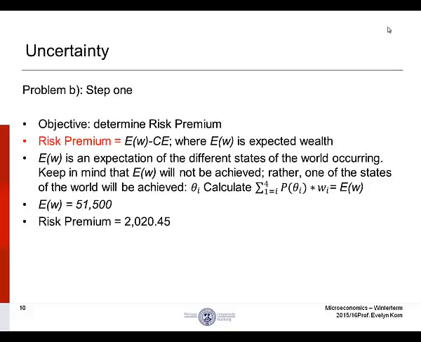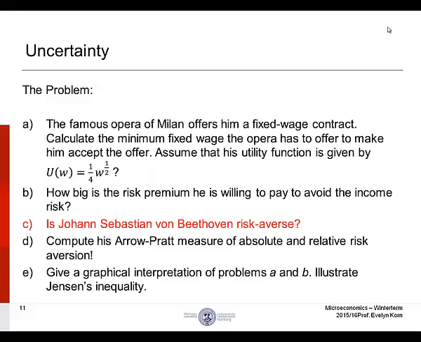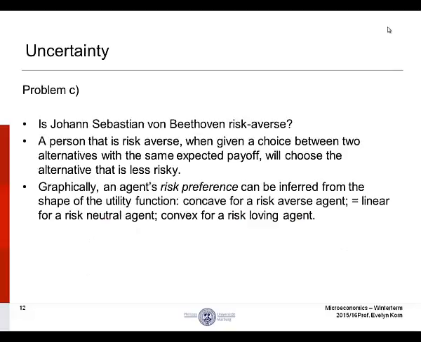Now if we subtract the certainty equivalent, remembering that the certainty equivalent was 49,479.55, we have a risk premium of 2,020.45. Okay, back to the problem. Part C. Is Johann Sebastian von Beethoven risk averse?